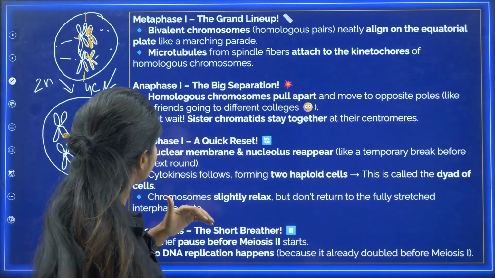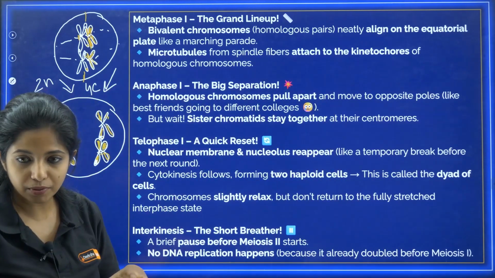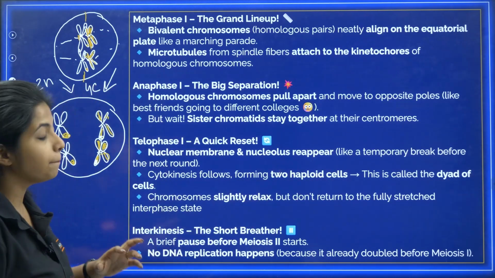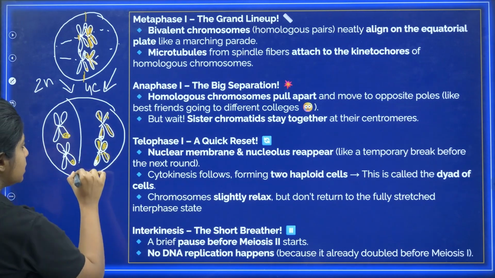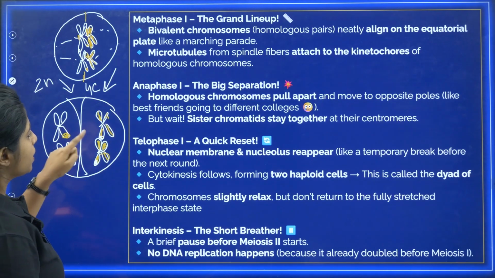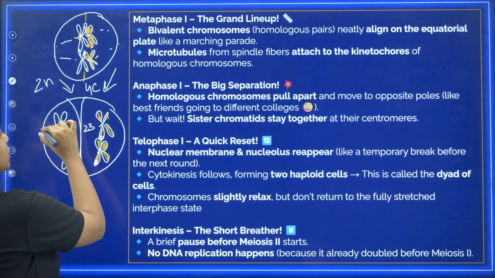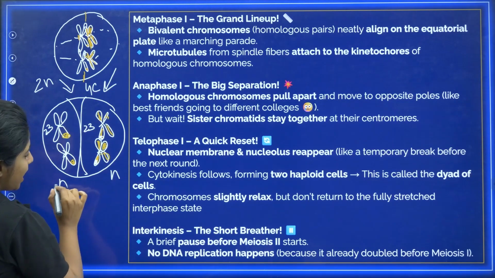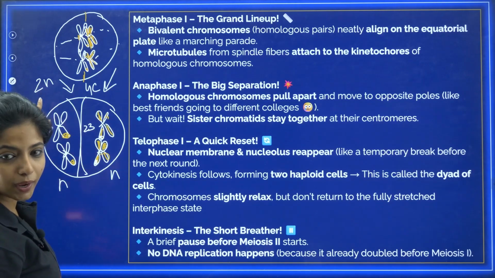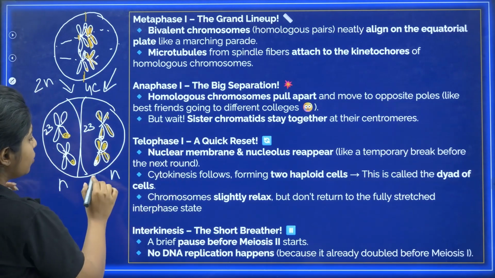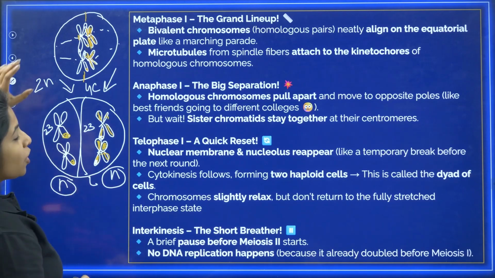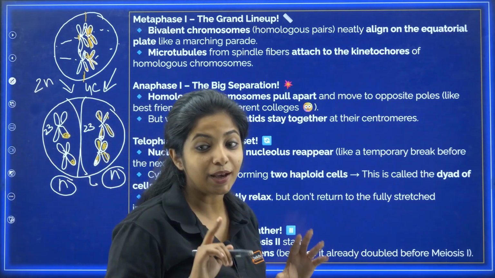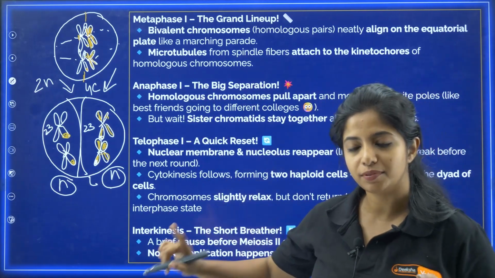Okay. Now, in telophase, what happened? The nuclear membrane and nucleolus reappear. Cytokinesis follows, forming two haploid cells. My dear children, how did it become haploid? If I consider this as a cell and this as a cell, here you have 23 chromosomes, here you have 23 chromosomes. We started off with 46, but don't you think it has become n and n? We said 2n. When you divide, you get n and n. We started off at 2n and now we have two cells with n and n. I hope you understand the difference between mitosis and meiosis now.